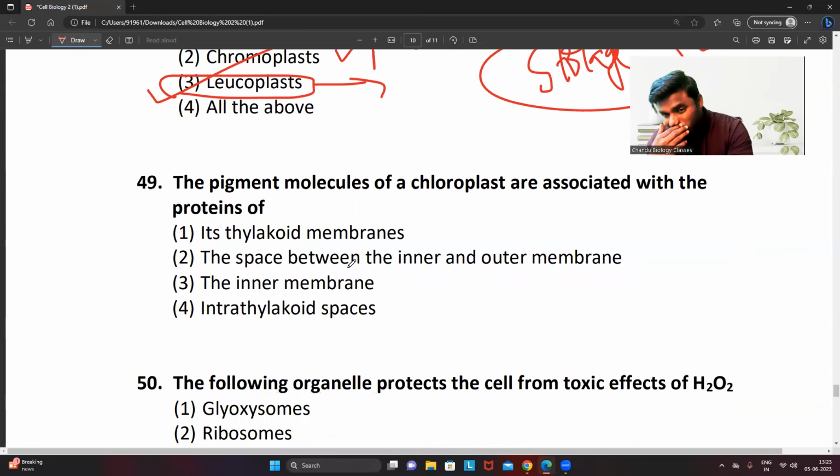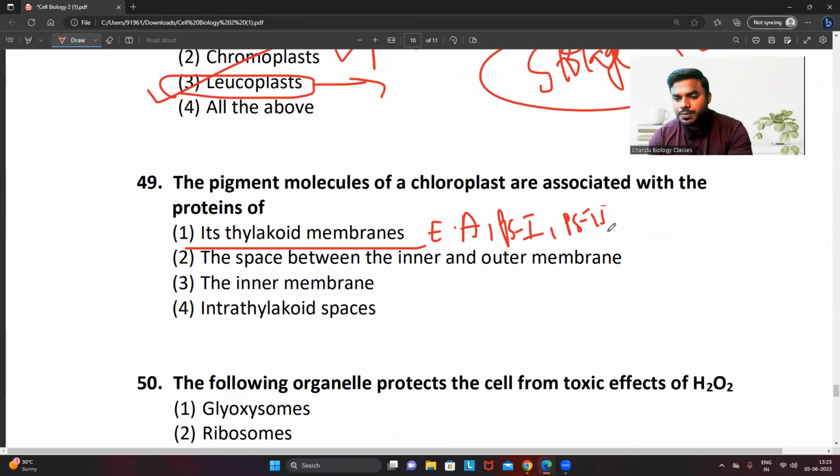The pigment molecules of a chloroplast are associated with the proteins of, I already told you, right? On the thylakoid membrane. On the thylakoid membrane, electron acceptors are present. Photosystem 1 is present. Photosystem 2 is present. ATP synthase enzyme is also present because they are all present on the LHCs. Hence, the correct answer is 1.